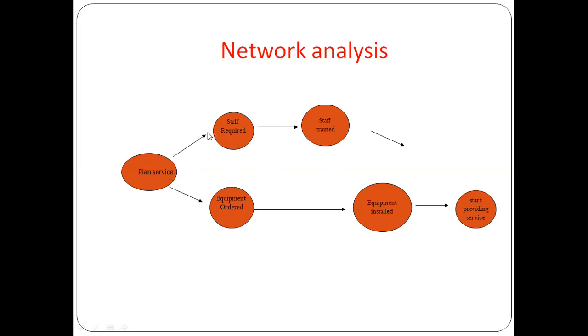On one side, staff is recruited and trained, and at the same time equipment is ordered and installed. Both should be completed, for example in 10 months, so that we can start providing services. The activities are going on simultaneously; one activity is not waiting for the other to finish.